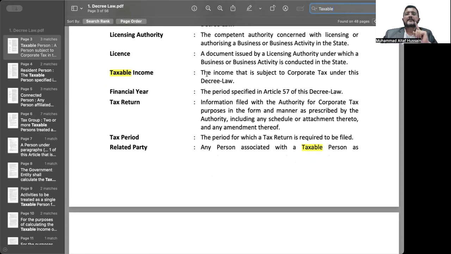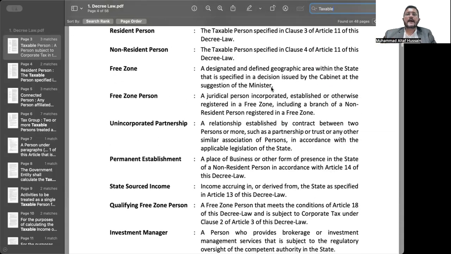So what does this taxable income mean under Article 1 of this corporate tax decree law? The income that is subject to corporate tax. We know what corporate tax is. We just studied that this is a tax that has been imposed on juridical persons and business income, which means natural persons are also included. So the income that is subject to that corporate tax under this decree law, it seems a pretty straightforward definition, and probably the meaning is also clear to you guys. Okay, going back to Article 2.